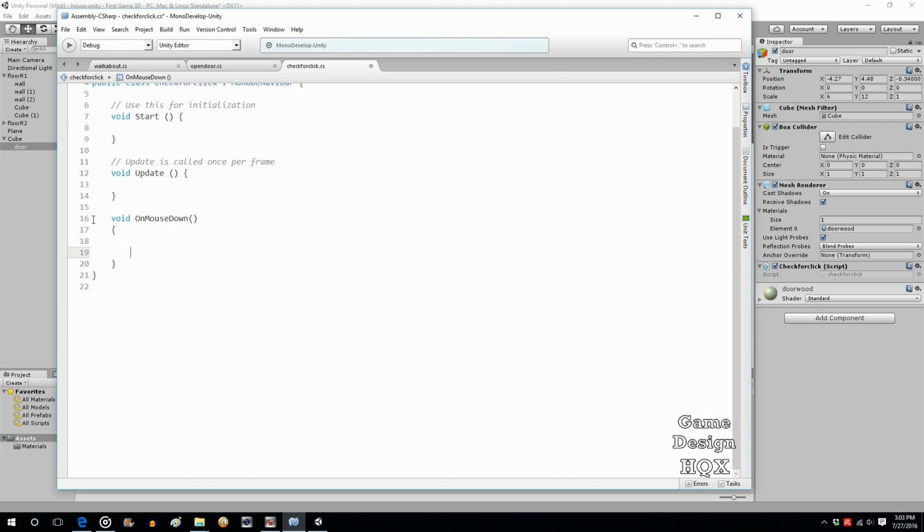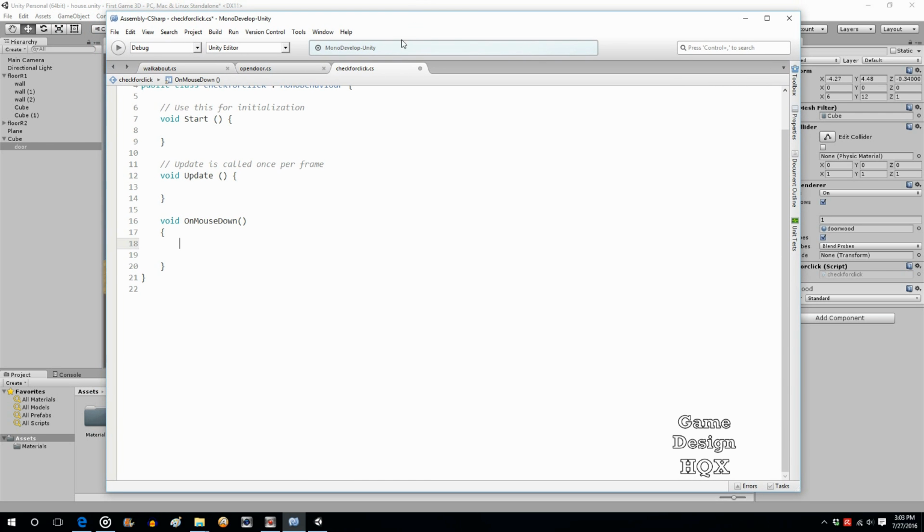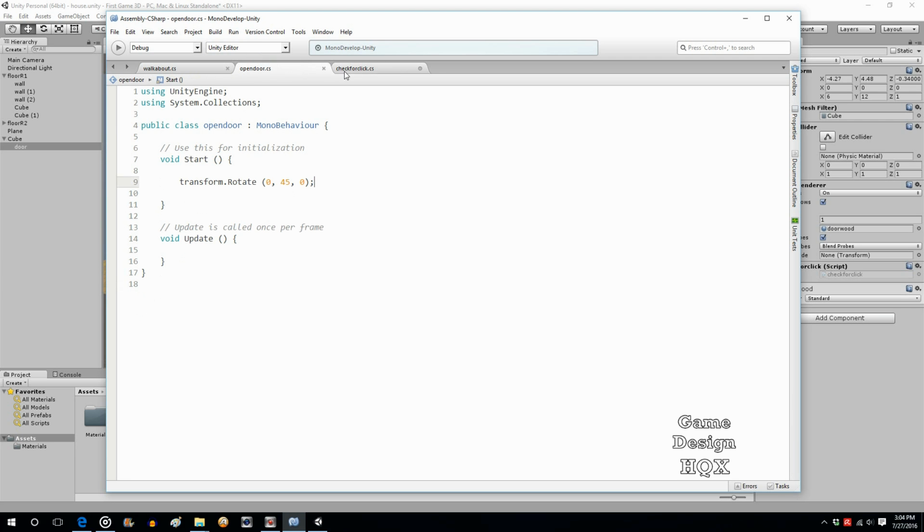This is automatically checking for a click, so you don't even have to do an if. You've already said, okay, if the mouse has been clicked on this object, what do we do? Well, if you were using a 3D model where you could modify the pivot point, you could just say rotate. But like I said, we have to do this in a clumsy kind of way, so you have to transfer information to the pivot.